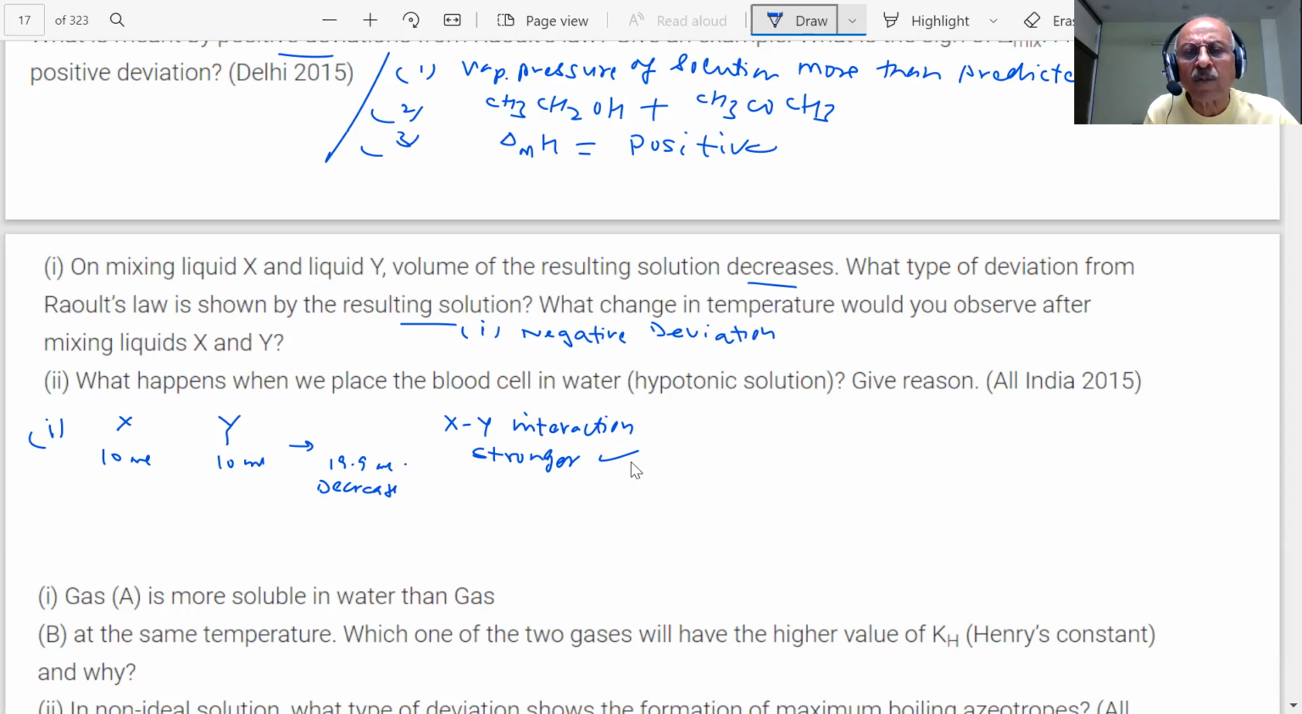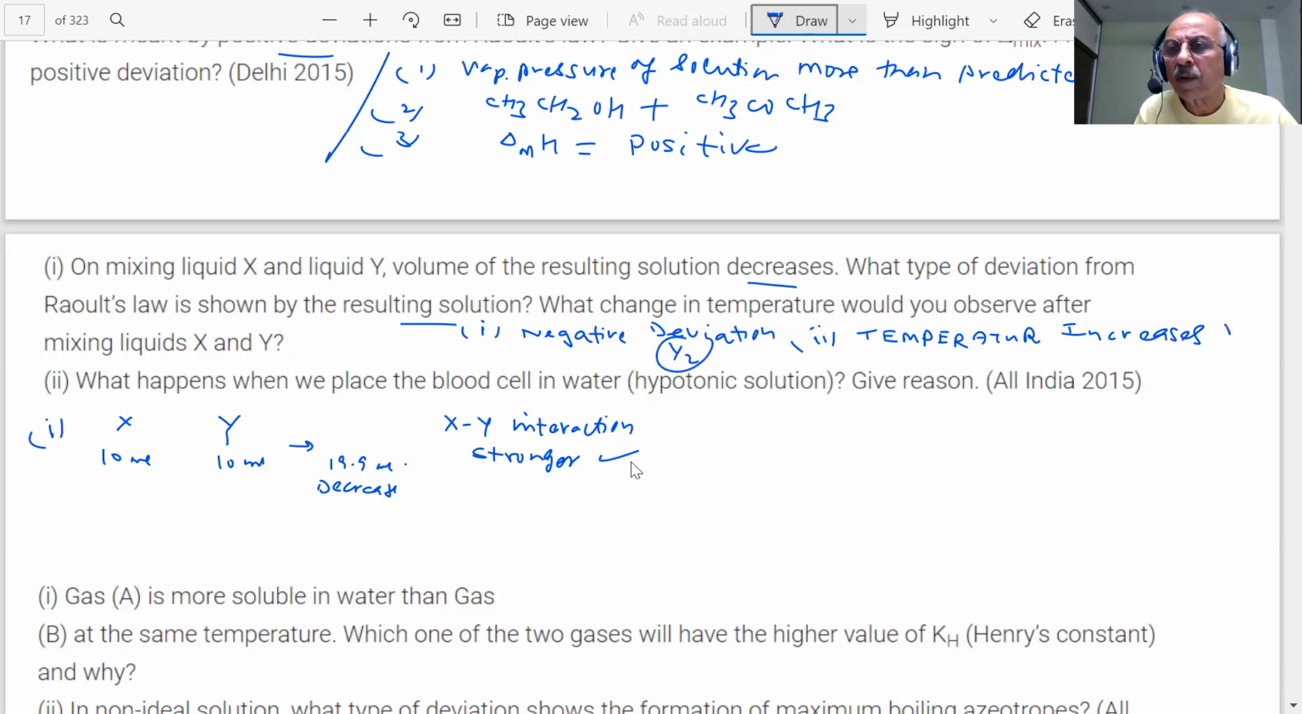Did he ask for the reason? No. So I am just knowing all this in my mind. What will happen, students? What change in temperature would you observe? The temperature will increase. Heat will be evolved because the particles are attracted. As the particles get attracted, what will happen? It will be exothermic. Heat will be evolved. So the temperature will increase. Tell me, yes or no? Yes, sir. Okay, that's all.